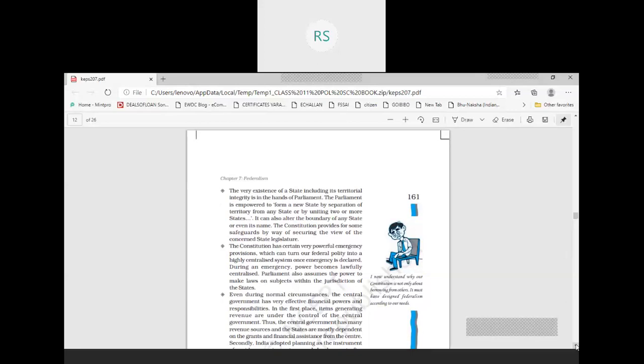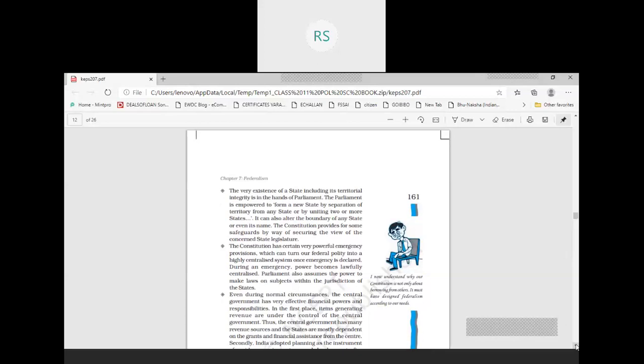There are other processes also in which the state is not giving any kind of proposal for change. It can be started by the central government also. The central government can simply get a bill passed in the parliament.